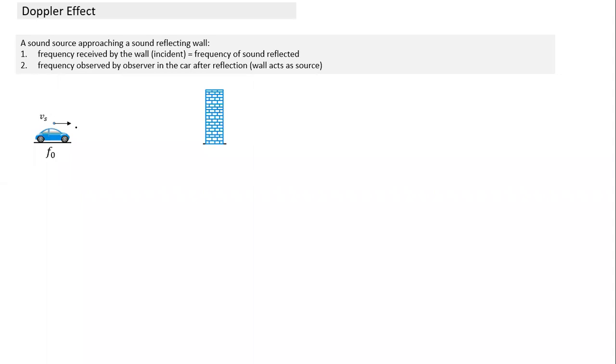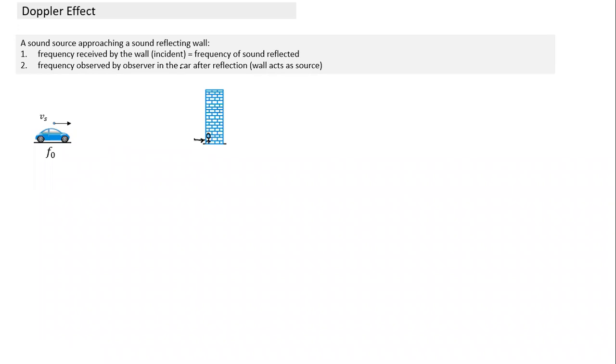So what will happen here? It will create sound waves, which will be incident on the surface. And what is the frequency of sound which will be incident on the surface? The frequency of sound incident on the wall would be the same as the frequency observed had a person been standing here. It doesn't differentiate whether there's a wall or a person here. So the frequency incident on the wall will not be the same as f0. It will have a certain other frequency, which would be the same if there was an observer here.